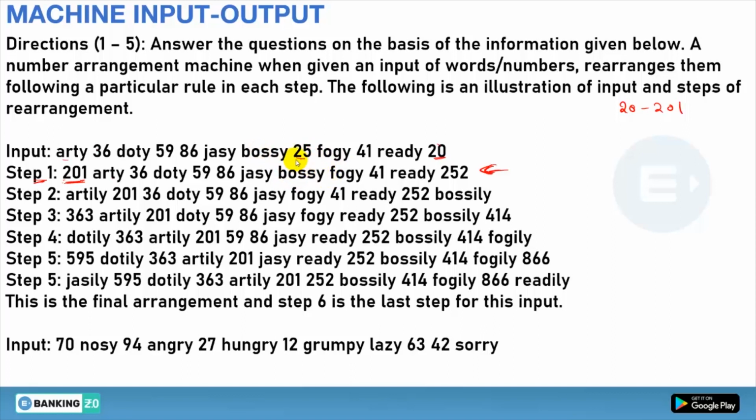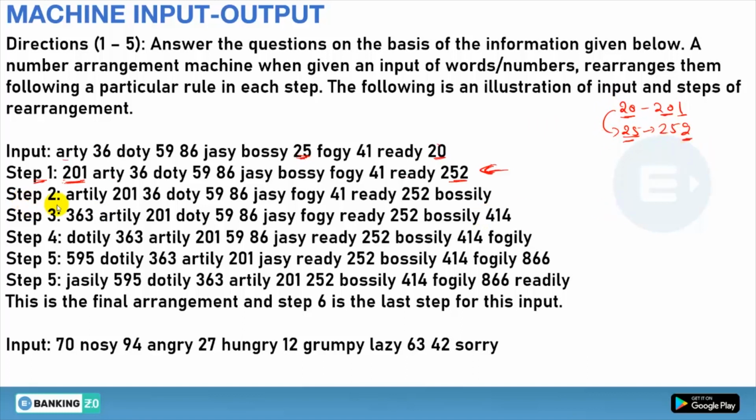Now 25 is not there on the left, and 41 is already there. So this 25 moves to the right hand and comes to be 252. So what they have done is take the smallest number first and add 1, then take the second number that comes after 20, adding 2 at the right hand, or you can say at the last.